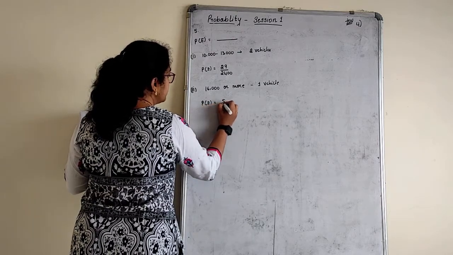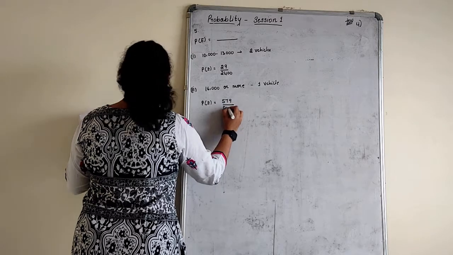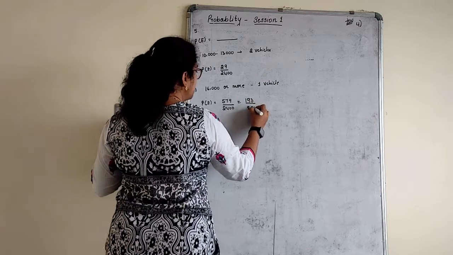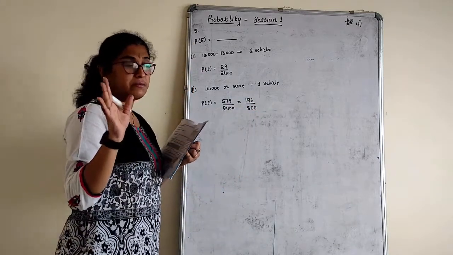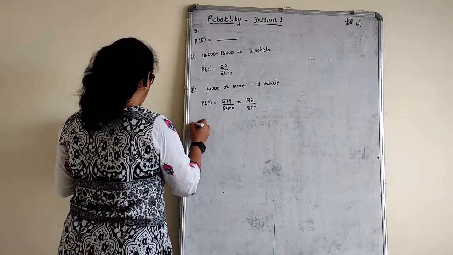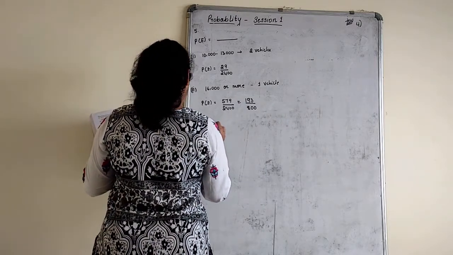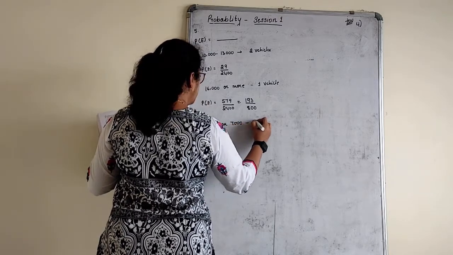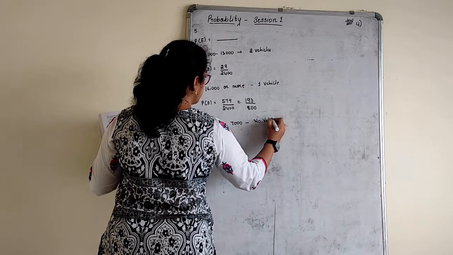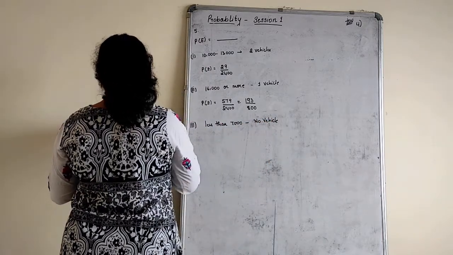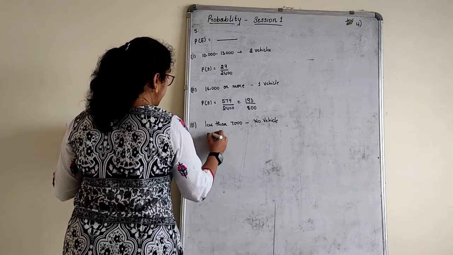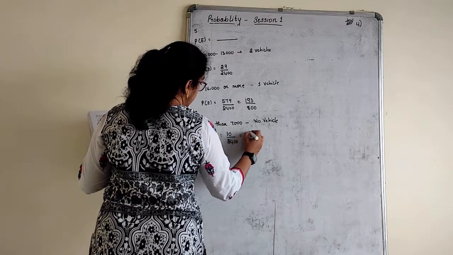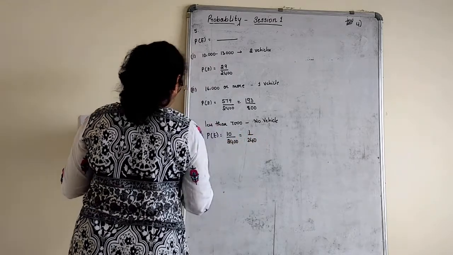Probability of an event is 579 upon 2,400. You can cancel this: 193 upon 800. Only, you can keep it in the simplified form. Fraction; decimal is not required. Third one: earning less than 7,000 and no vehicle. First, no vehicle. How many are there? 10 are there. 10 upon 2400, that is 1 by 240.